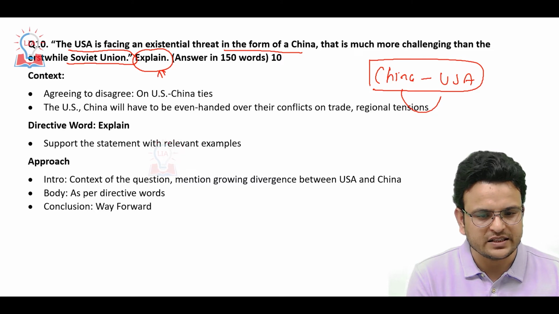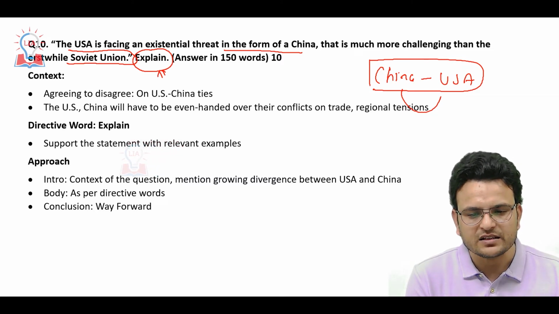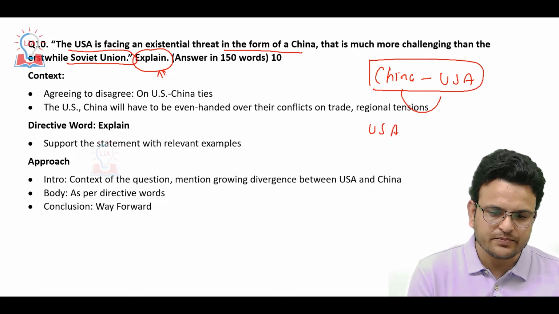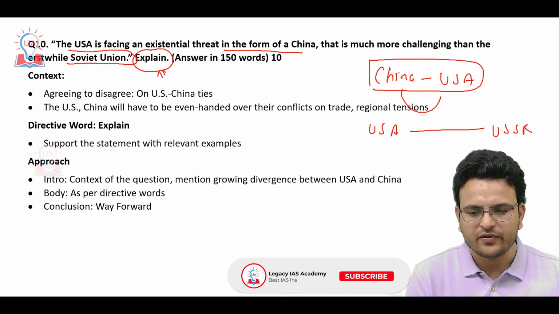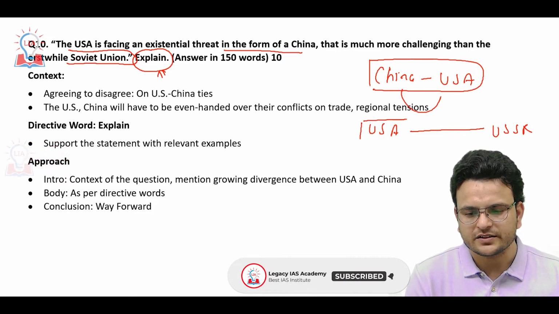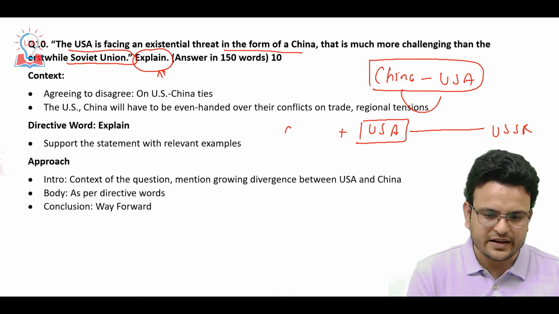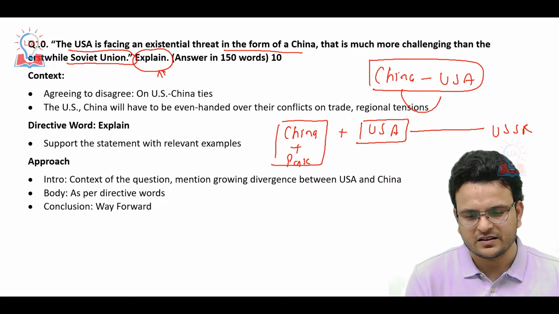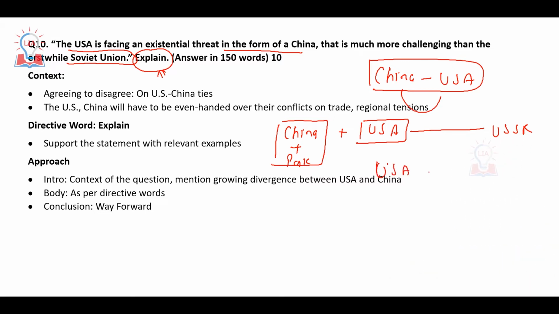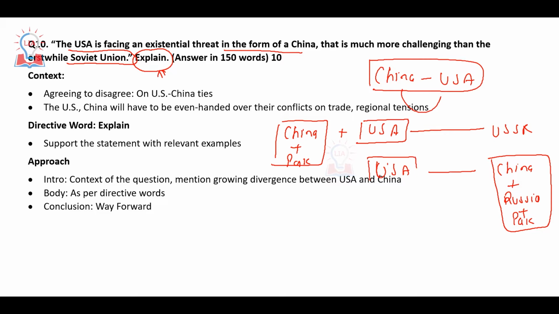Okay, second thing is, in the Cold War era, the USA and USSR had an ideological war. At that time the USA was close to China and Pakistan. Now we have seen multiple challenges between the USA and China, where China is cooperating with Russia and Pakistan. So this is the biggest challenge the USA is facing as of now.